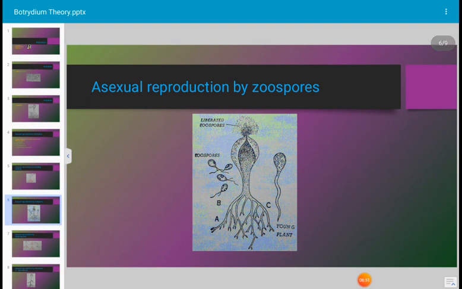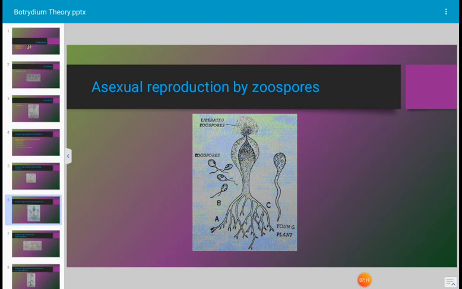Asexual reproduction by formation of zoospores. Zoospores are formed mostly in rainy season when the plants are under water surface. During formation of zoospores, the cytoplasm of the vesicle gets divided into several small pieces. Each piece mostly consists of a single nucleus. These pieces of cytoplasm with a single nucleus in each gradually transform into pyriform shaped zoospores.